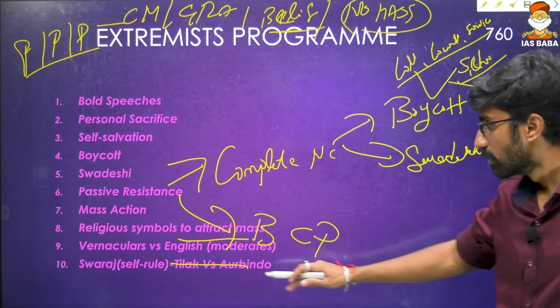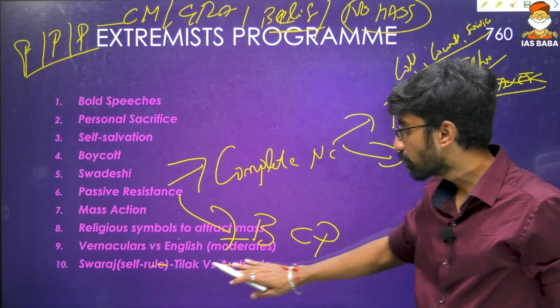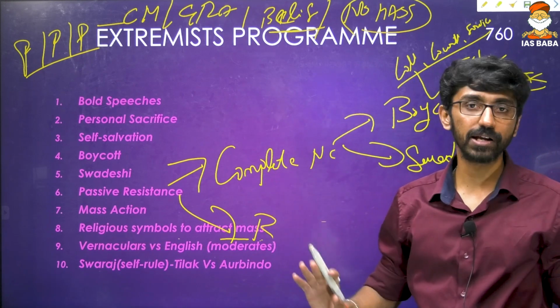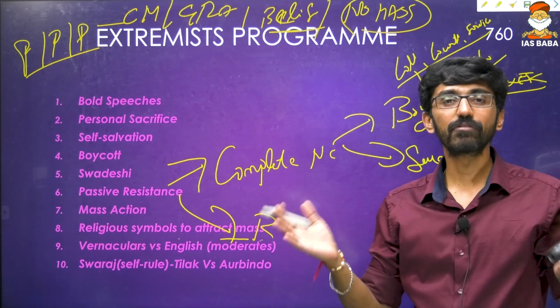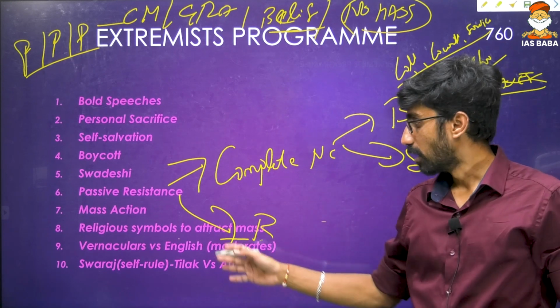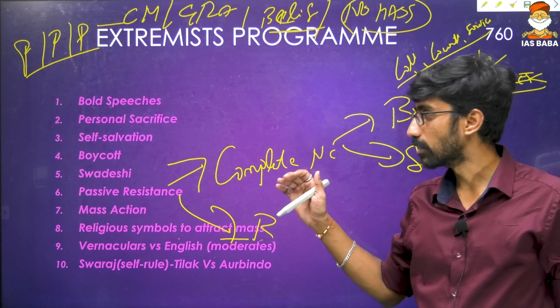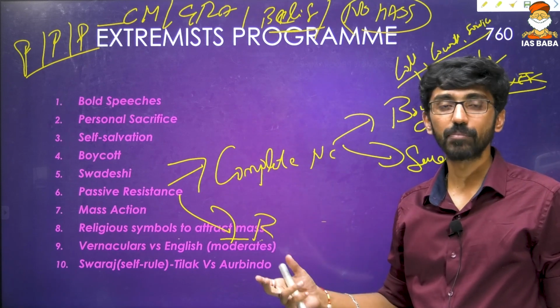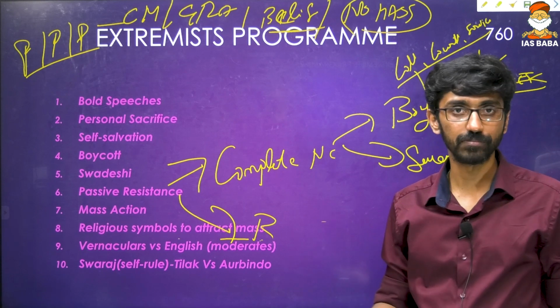And then again, Swaraj or self-rule, as Tilak and Aurobindo put it. That is Aurobindo Ghosh. For Aurobindo Ghosh, it's complete independence, and for Tilak, it is some sort of greater independence within British rule. It's not complete independence. Again, these extremist leaders like Lajpat Rai, Aurobindo Ghosh, Tilak, and Bipin Chandra Pal had their own variations of the Swaraj definition.